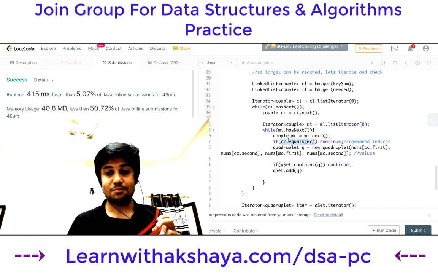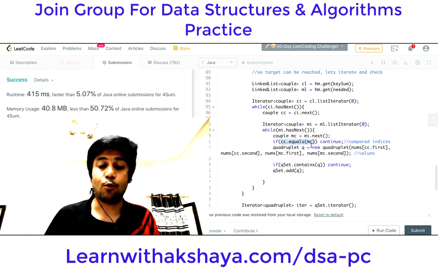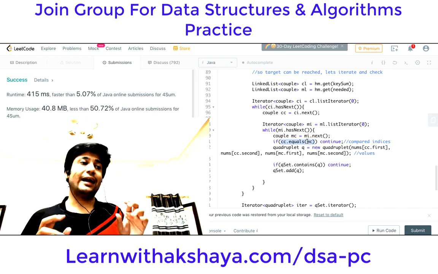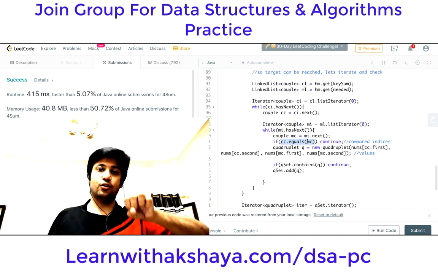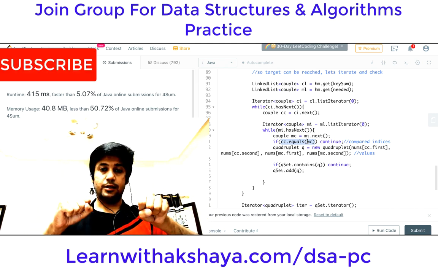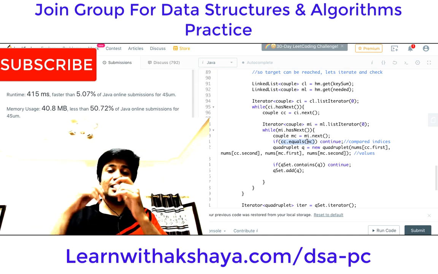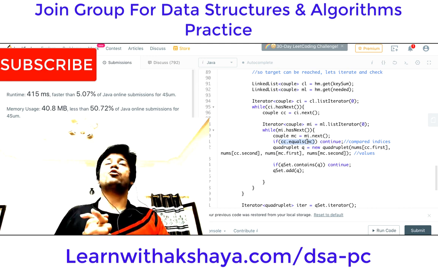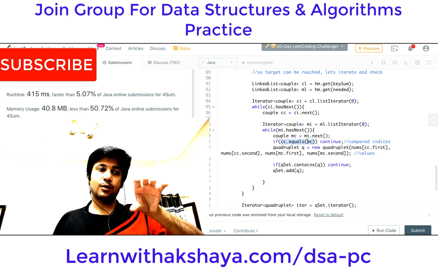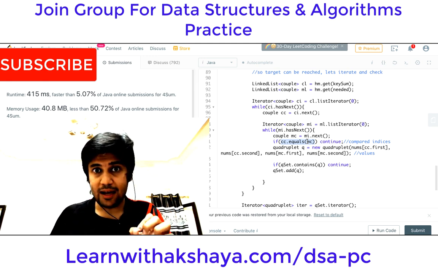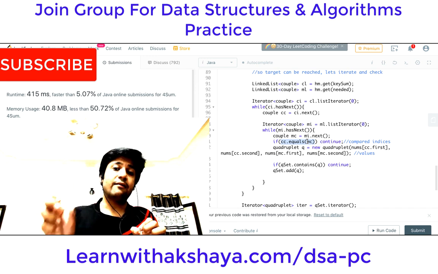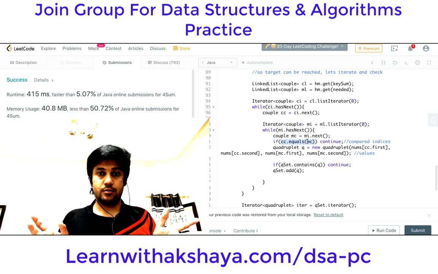So this match is very, very important: we check that no index is common between the first couple and the second couple. When I took xy and yx, both the indexes were same, but there's another possibility. The first couple may have index x comma y, and the second couple might have z comma x, right?